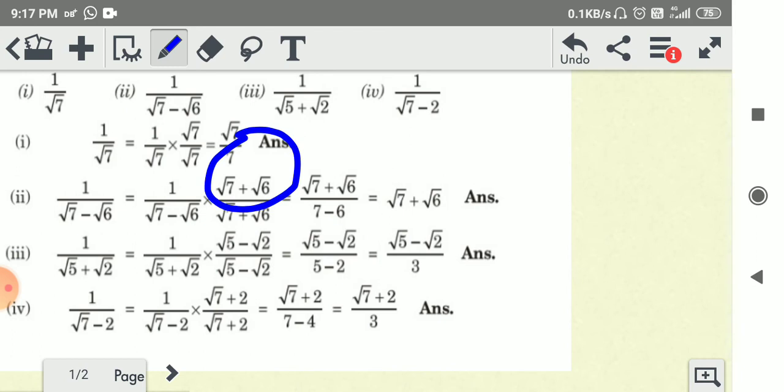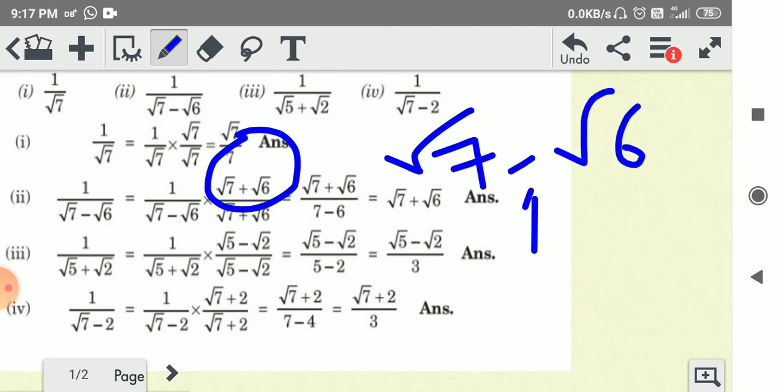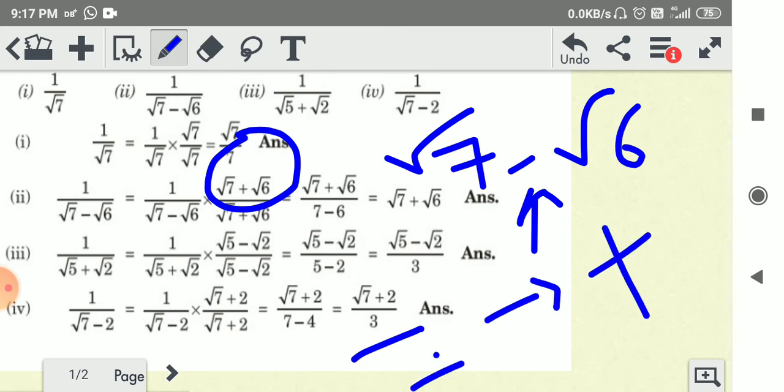But remember that when we rationalize this number, the sign will be changed. If given minus, then we multiply by plus. If given plus, then we have to multiply by minus on numerator and denominator both.